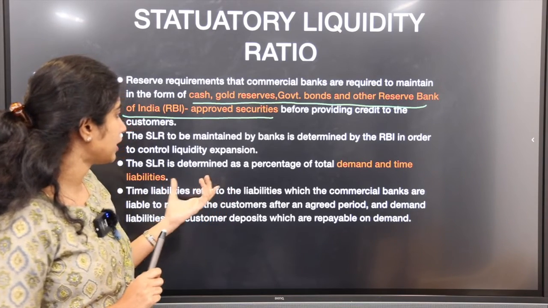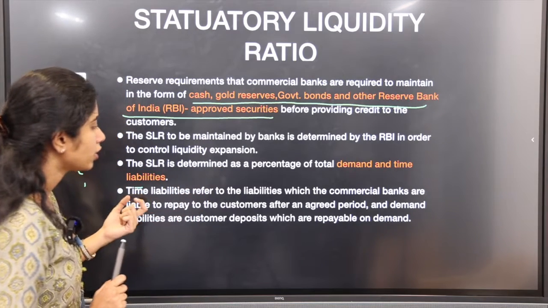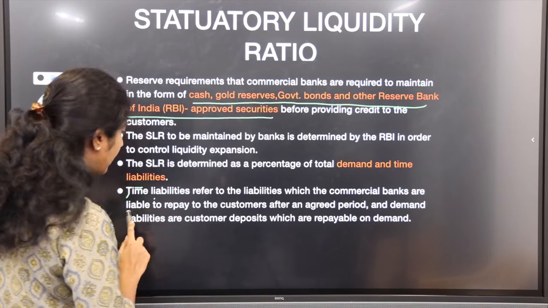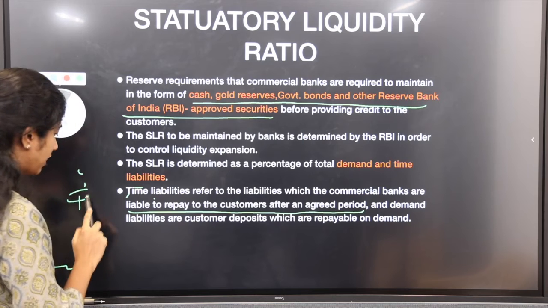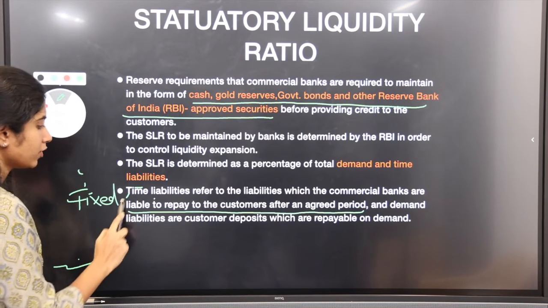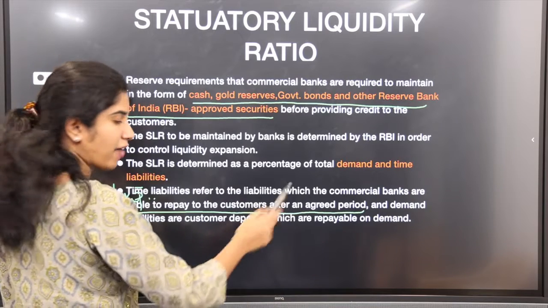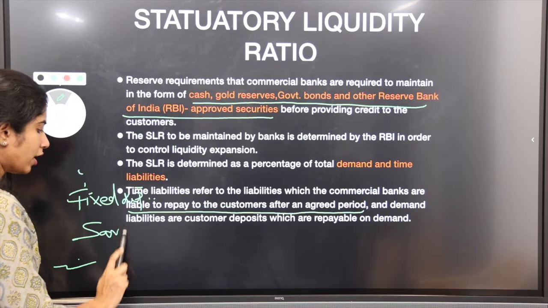So that's what we'll be seeing as demand and time liabilities. What are time liabilities? Liabilities the commercial banks are liable to repay to the customers after an agreed period. This is fixed deposit. What are demand liabilities? When the demand rises, we have to repay the customers immediately. That is savings account or current account.